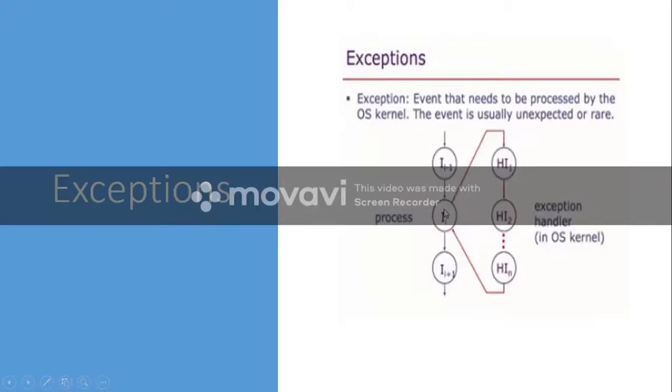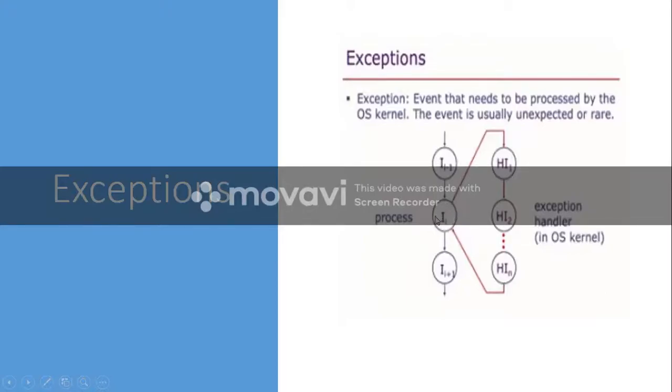Before transferring the control, what will the operating system do? It will store the address of this instruction, I. The address of this instruction will be stored in a register called the PC, program counter. It will also store the states of all the other registers.